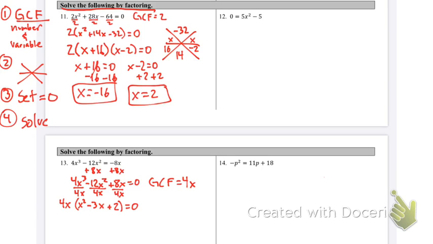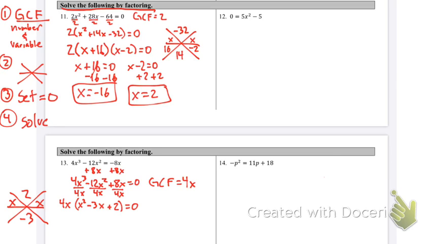Okay, and now let's look at this. Can we do snowflake here? And the answer is, of course we can, or at least we can try it. My a times c is 2. My b value is negative 3. Split the x. Now I ask myself, what multiplies to 2 and adds up to negative 3?